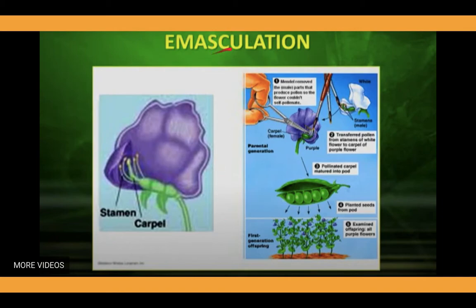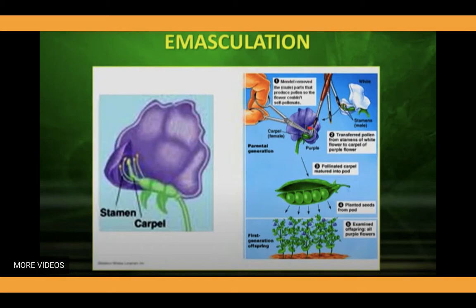Now, the word emasculation. This is the step of the experiment where we remove the anthers from the plant when the anthers get mature, so that it cannot be self pollinated by the same flower.